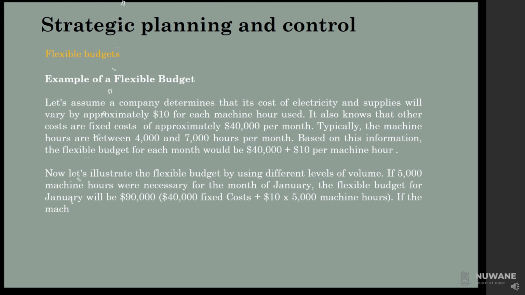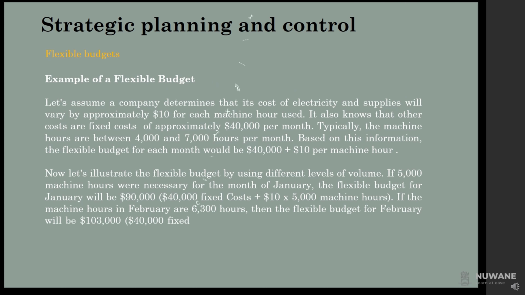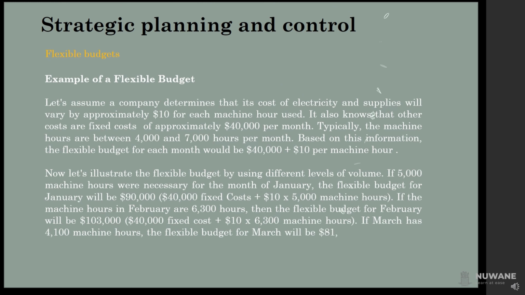If the machine hours in February are 6,300 hours, then the flexible budget for February will be $103,000: $40,000 fixed cost plus $10 into 6,300 machine hours. If March has 4,100 machine hours, the flexible budget for March will be $81,000: $40,000 fixed costs plus $10 into 4,100 machine hours.